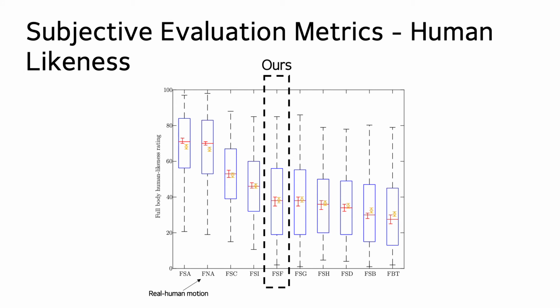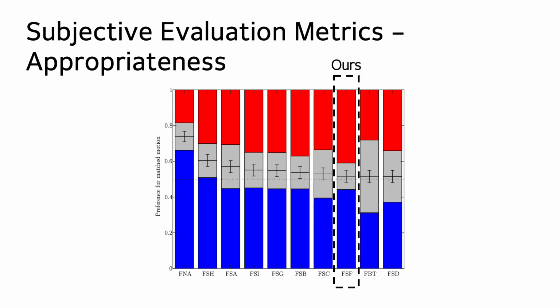Now we evaluate the performance of our framework, FSF, according to the challenge subjective evaluation metrics. Here the first evaluation metric is the human likeness. As it can be noticed, our framework was one of the top 4 systems that have achieved the highest level of human likeness. Here we show the performance according to the other subjective evaluation metric, appropriateness. In this metric, our proposed framework seems to be lagging, despite the fact that it's on par with the other participant systems when it comes to the preference of the subject to the matched motion.